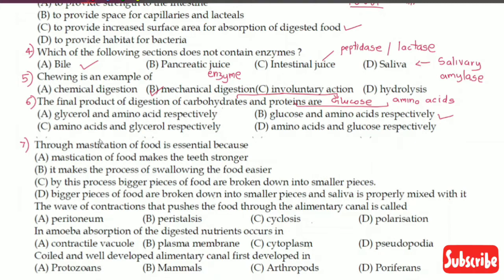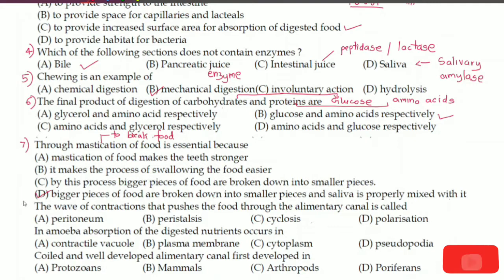Mastication itself means breaking down of food particles into smaller pieces. So we have two options here, both giving us the breaking down of food. This breaking down of food is done so that it will get properly mixed with saliva. So the option is D.